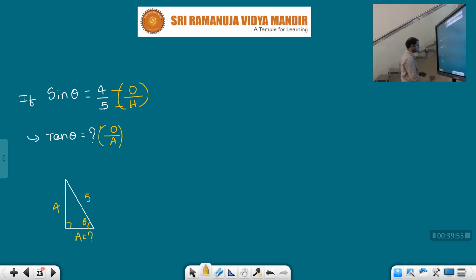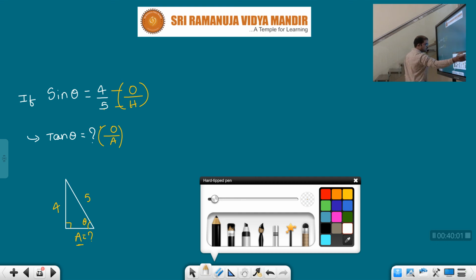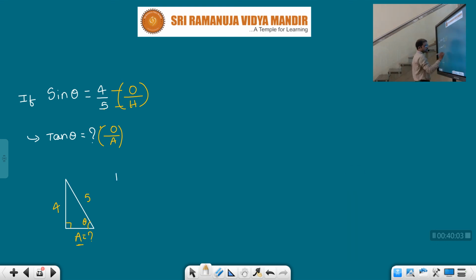Okay, children. So we need to find this adjacent side. Come back. So how can we find it? By using Pythagoras theorem, right? What is Pythagoras theorem, children? Hypotenuse square is equal to side square plus side square, or c square is equal to b square plus a square.